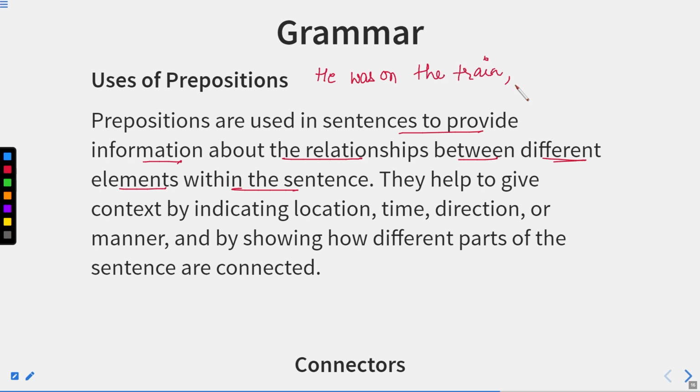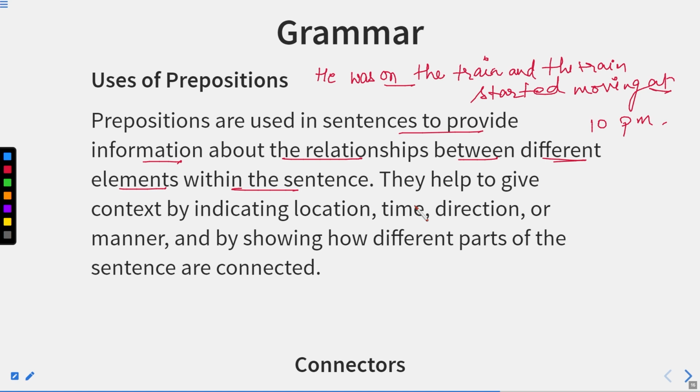He started his journey, and the train started moving at 10 p.m. Let's say this is the sentence. Now, here you can see on is the preposition, at is the preposition. So, these are prepositions, and we are showing the relationship of different words in the same sentence.